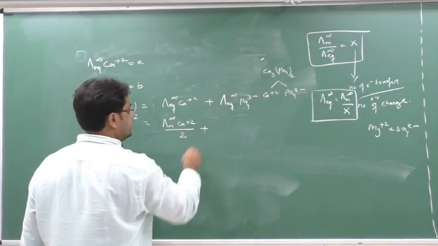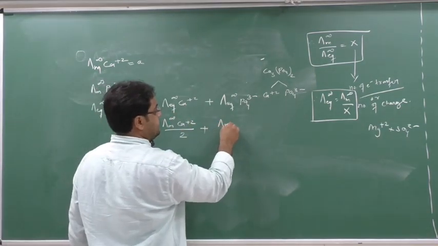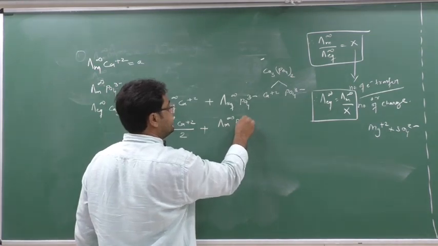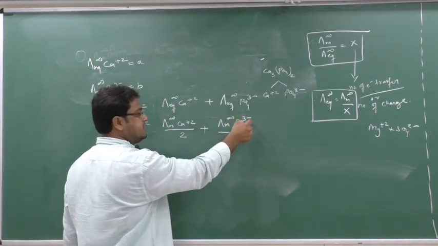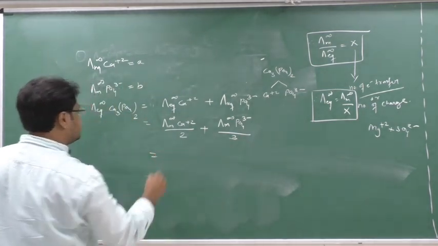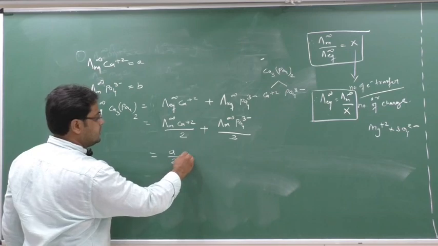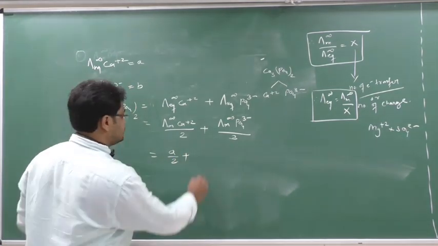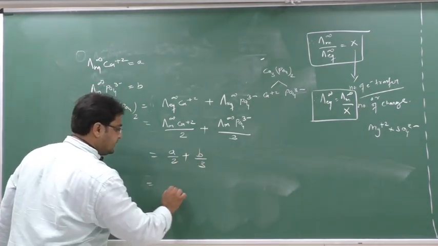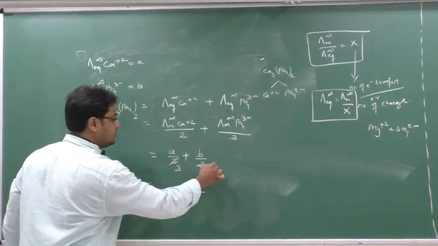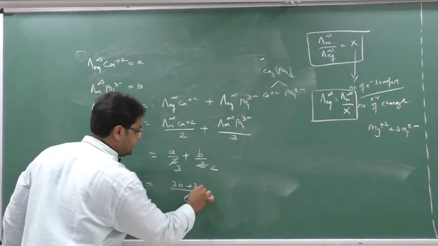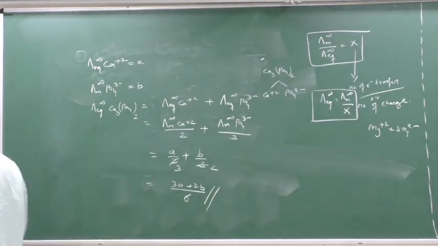Similarly, lambda m infinity of PO4 3- by 3, since the charge of PO4 3- is 3. Now in the question they have given lambda m Ca 2+ as A. So A by 2 plus PO4 3- as B, so B by 3. If you multiply by 6, 3 times A plus 2 times B will be your answer. Please copy it out.